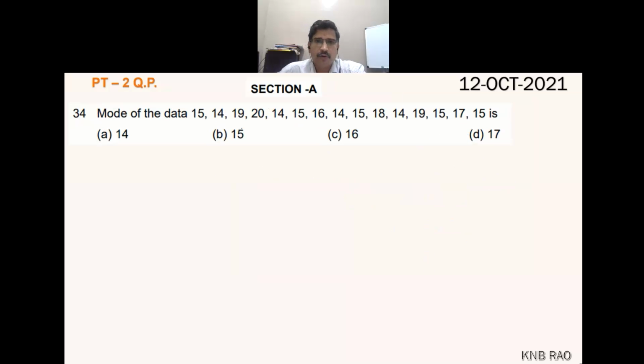Question number 34. Mode. Mode is the easiest thing. You watch 15, 14, 19, 20. Here 14 appears how many times? 4 times. 15 appears how many times? 5 times. The rest of them appear 2 or 1 times. So only 14 and 15 are seen frequently, and 14 is 4 times, 15 is 5 times. 15 has the maximum number of times, so 15 is the mode.